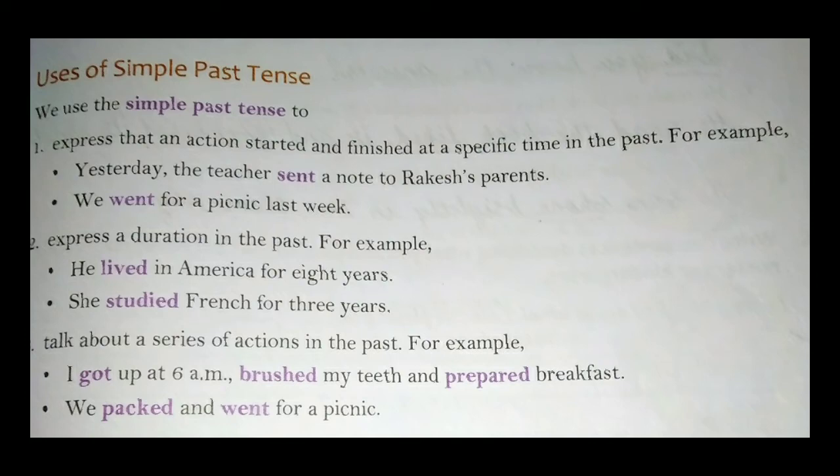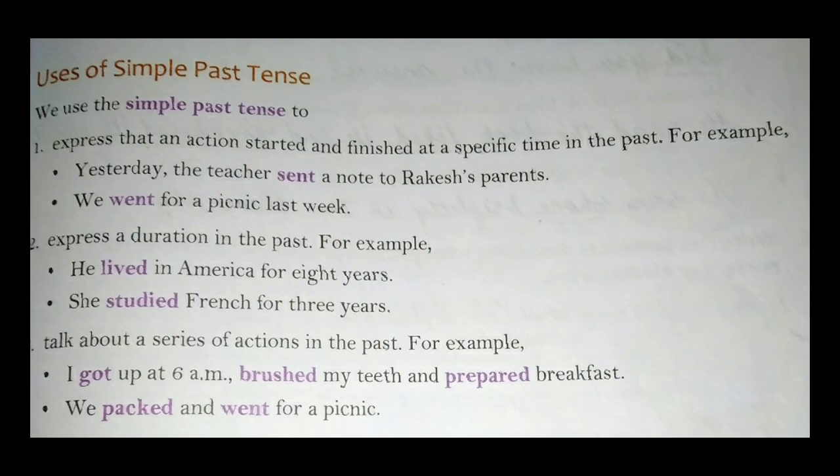Simple past tense is used to express a duration in the past. For example, he lived in America for 8 years. She studied French for 3 years. Simple past tense is used to talk about a series of actions in the past. For example, I got up at 6 a.m., brushed my teeth, and prepared breakfast. We packed and went for a picnic.